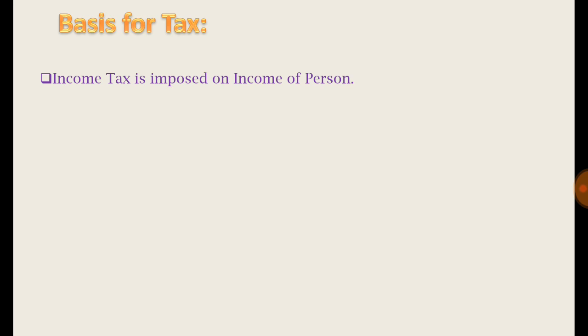Person means all those individuals and artificial persons like company, partnership firm, body of individuals, association of persons, etc. All such persons are liable to pay tax.